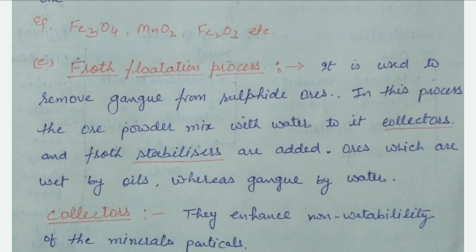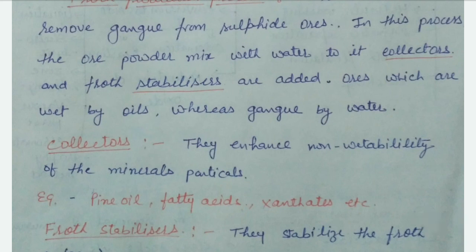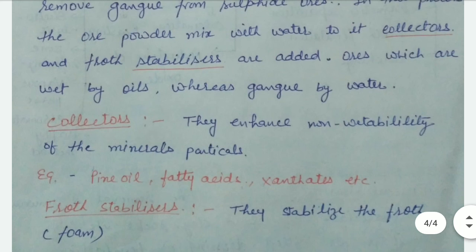In this process, the ore powder is mixed with water, and collectors and froth stabilizers are added. Ore particles are wet by oil whereas gangue is wet by water.